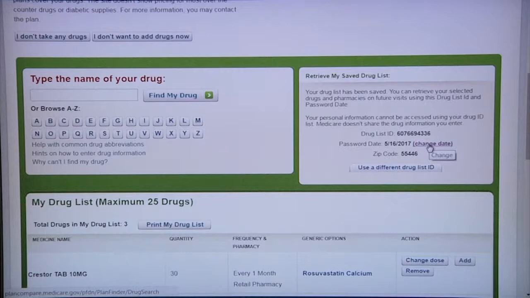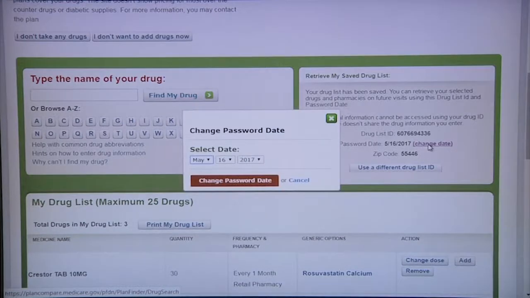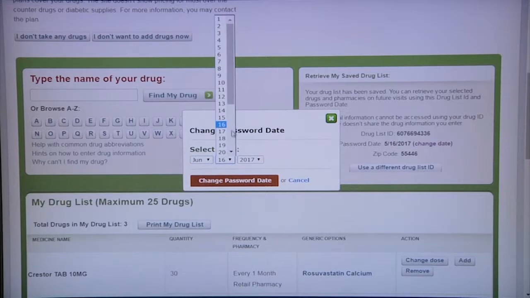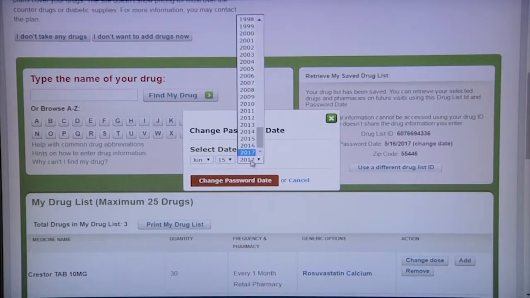You can also change the password date. It's often a good idea to change this to your birth date or the person's birth date because it's easy to remember that date.